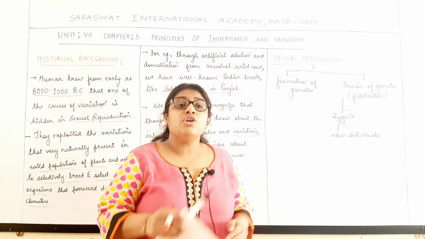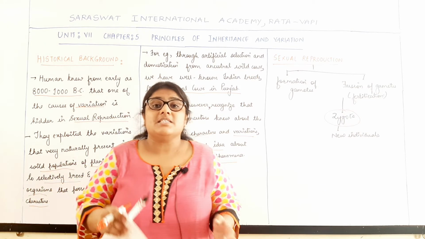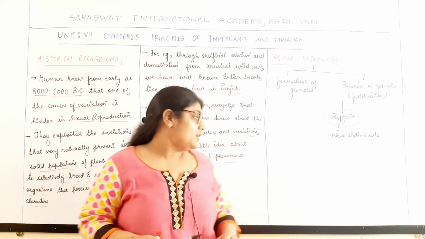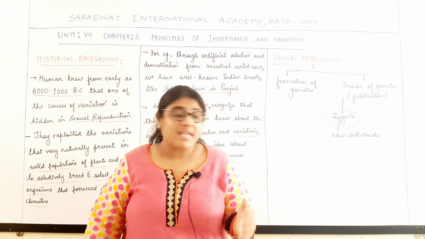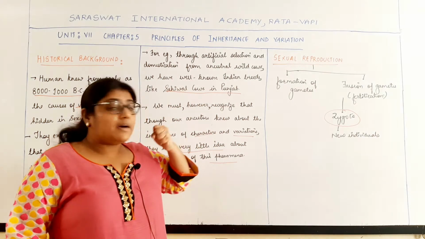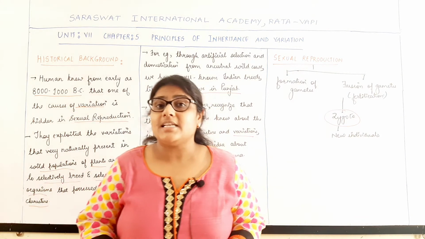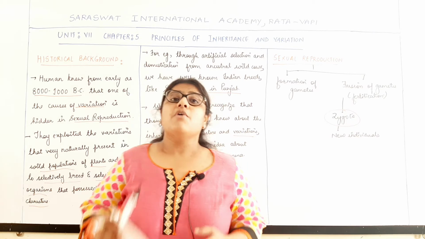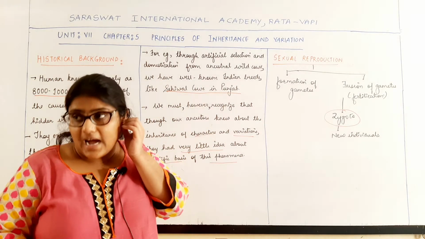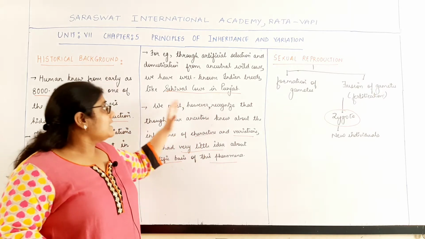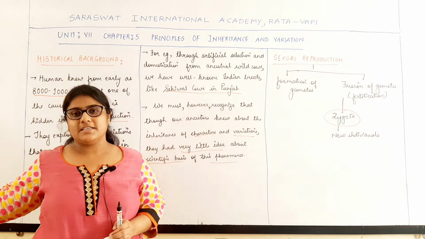They knew that there are natural differences which occur within the population. But how this inheritance and variation takes place, what are the scientific reasons for them, they had very little idea. So that is regarding the historical background of genetics.